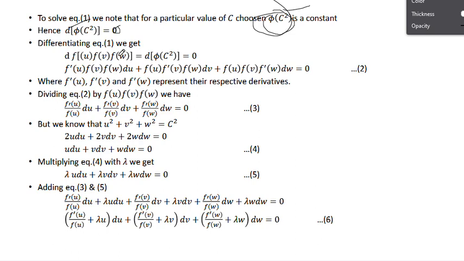Okay, now differentiating on both sides. Differentiation of a constant term gives 0, that is why its value is 0. But here, three different quantities are there, so it is the differentiation of u v w. You know the differentiation of uv is u dash v plus v dash u. For three quantities u v w, you have to differentiate the first quantity and keep the remaining two quantities the same.